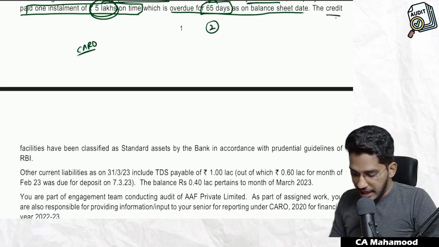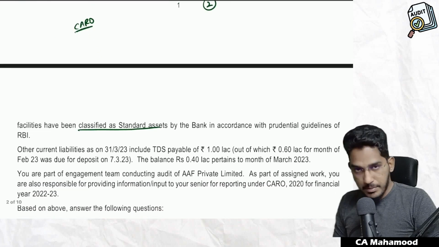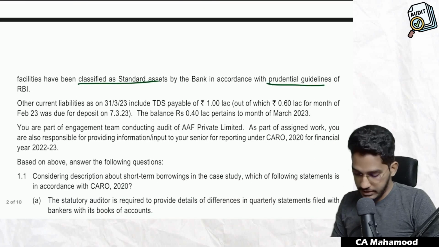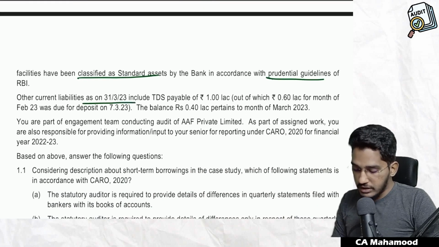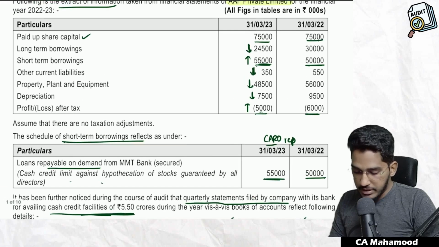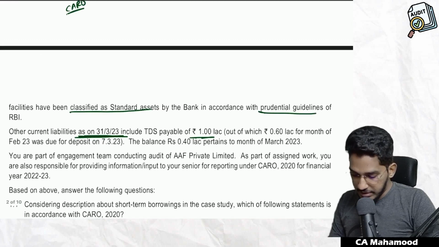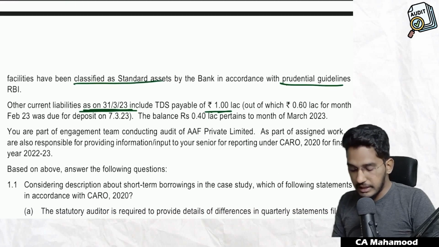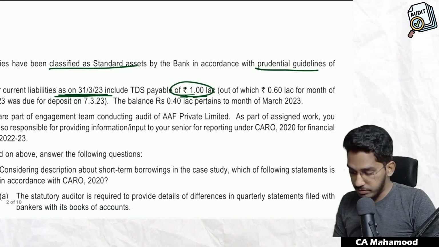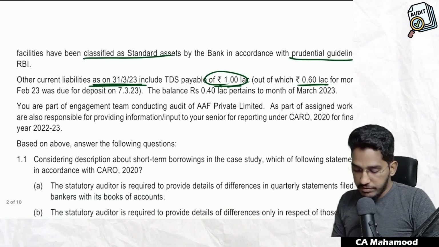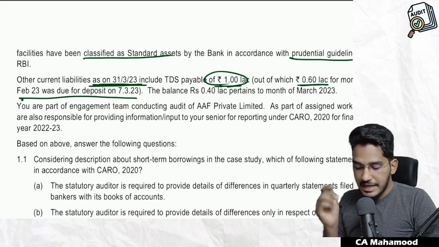The credit facilities have been classified as standard assets by the bank in accordance with prudential guidelines of RBI. It has been classified as standard category only. Next one. Other current liabilities as on 31st of March 2023 include TDS payable. In this other current liabilities, they are talking about one specific item, TDS payable. How much amount? 1 lakh rupees.